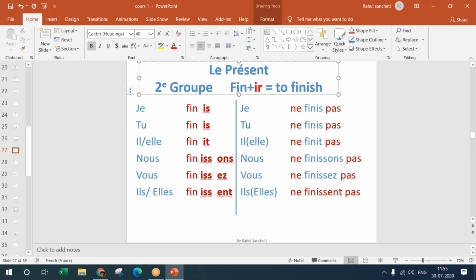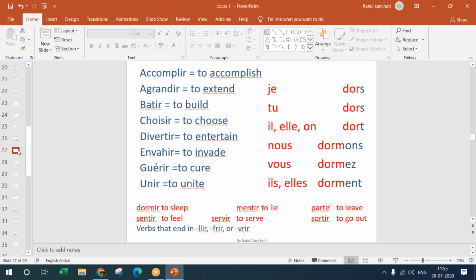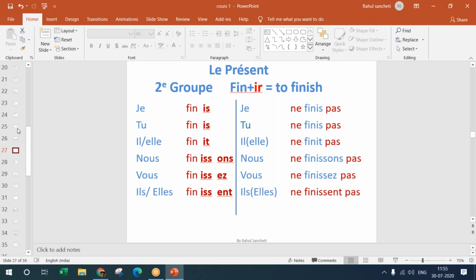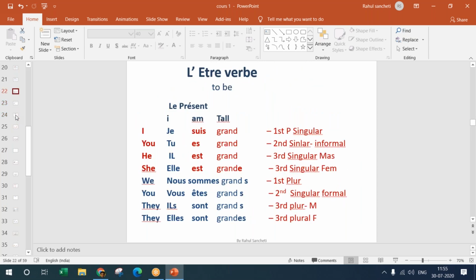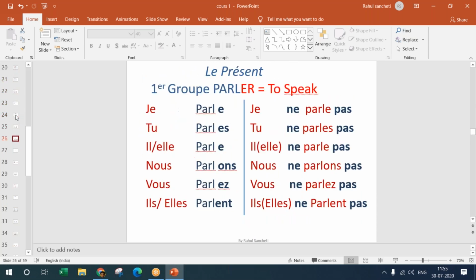So here we have seen the verbs that are conjugated and the rule that we use to conjugate all the ER ending verbs. For ER ending verbs, irrespective of what the verb is, if it is an ER ending verb, we follow the same rule.